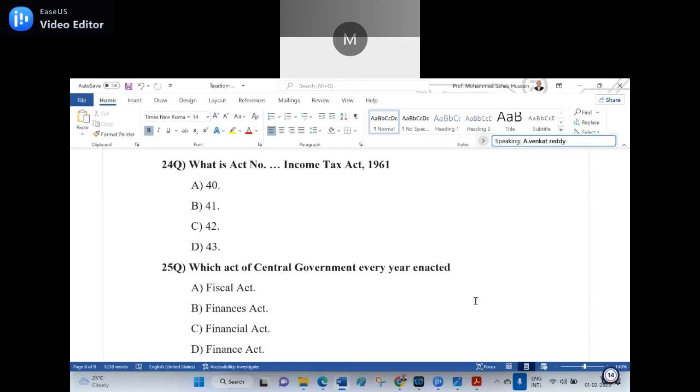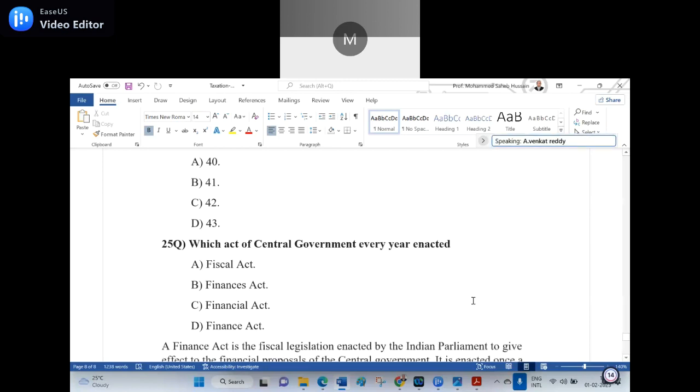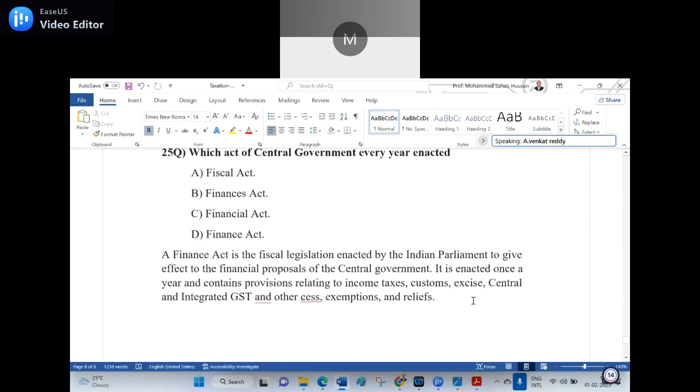Okay, now supplementary question. In the Finance Act, what does it deal with? What aspect is covered? Here I have given: A Finance Act is the fiscal legislation that is enacted by the Indian Parliament to give effect to the financial proposals of the central government.